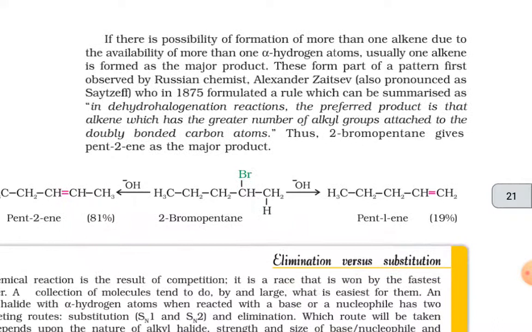If there is a possibility of formation of more than one alkene due to the availability of more than one beta hydrogen atom, usually one alkene is formed as the major product.